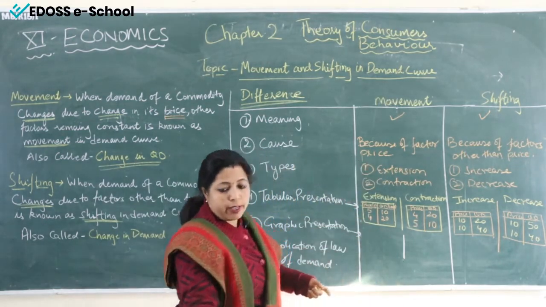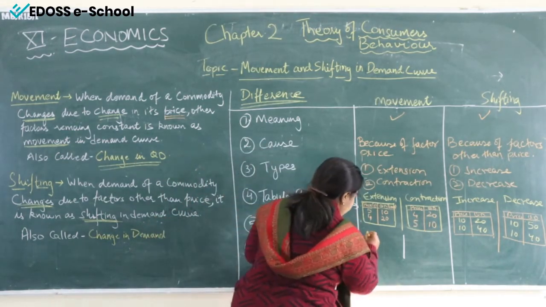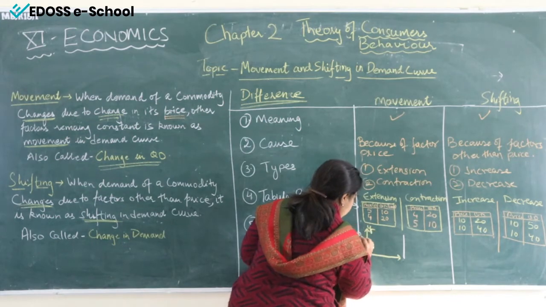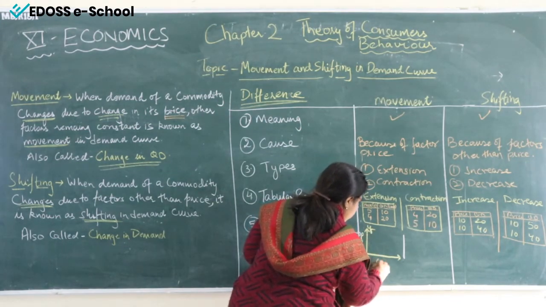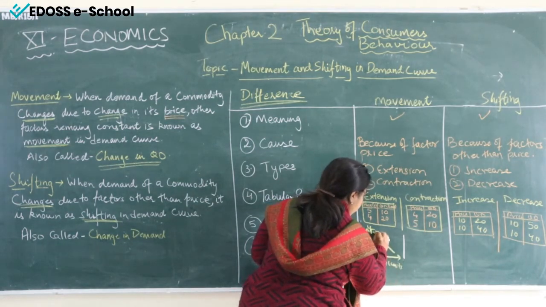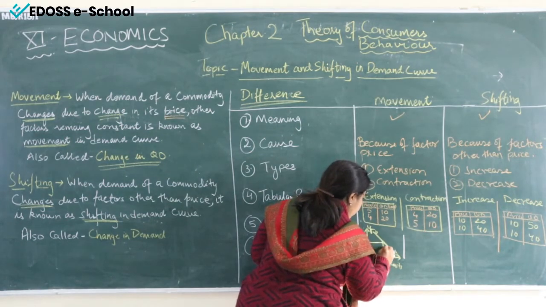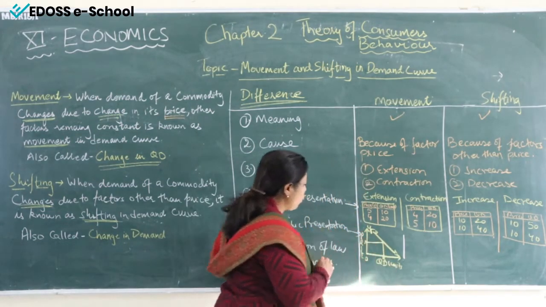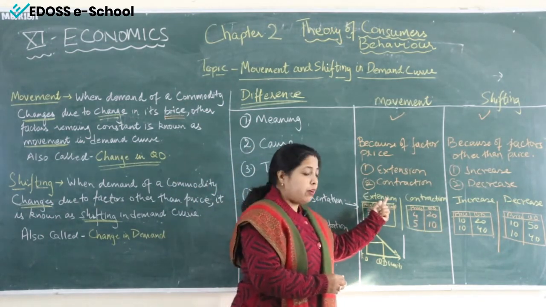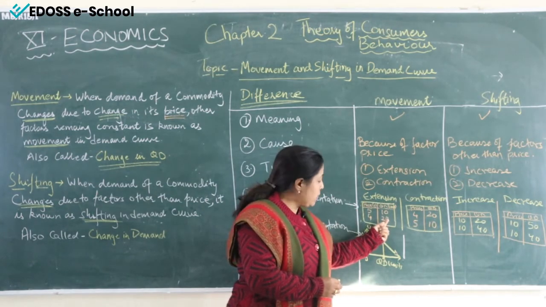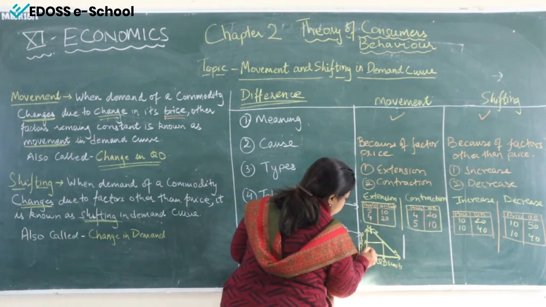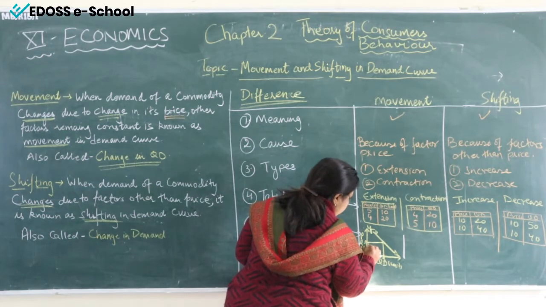So let us make the extension diagram here. Sorry for that. This is price. This is quantity demanded in units. This is the original demand curve. Here is price OP and quantity OQ. This is the original we have drawn. Now here we have written extension now. So let us draw the extension diagram. So now here what has happened? Demand has gone up. Demand will increase, why will it increase? When price decreases. So let us take the decrease in price here. See, price is going to decrease from P to P1 in this diagram.